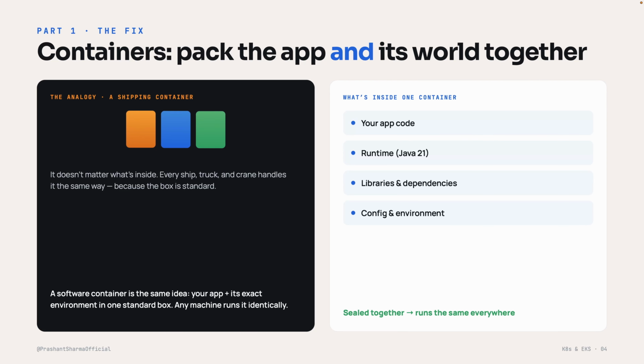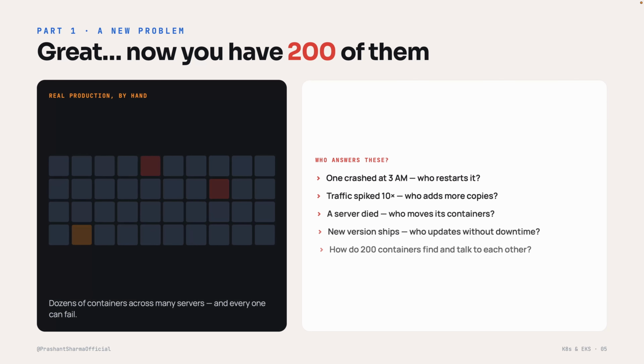It is a standardized box that holds your app plus its entire environment. The code, the runtime like Java 21, all the libraries and the config, all sealed together. So now, because the app and its world travel together inside one sealed box, it runs identically everywhere. Your laptop, a test server, production, same box, same behavior, and works on my machine finally becomes works on every machine.